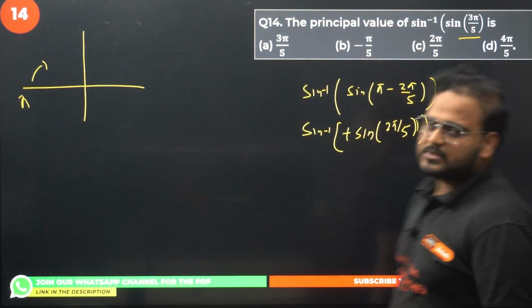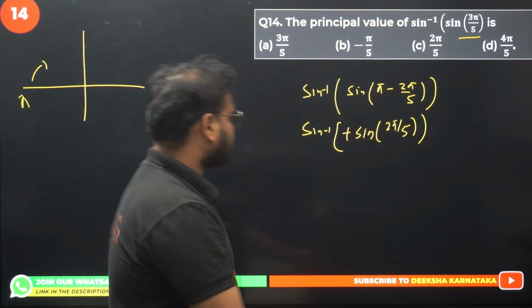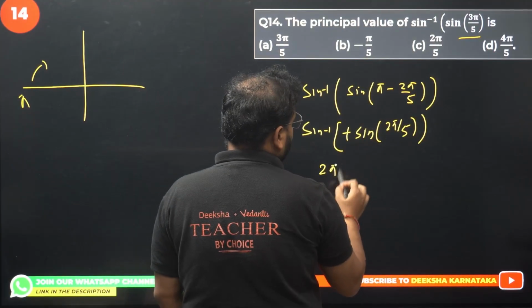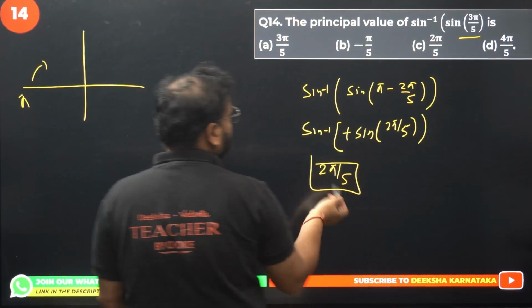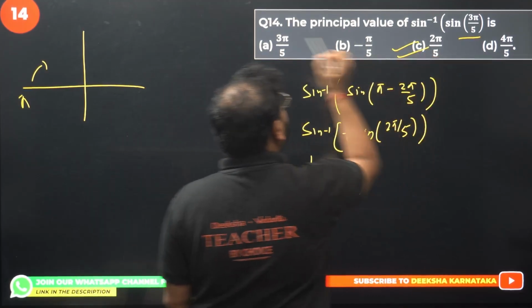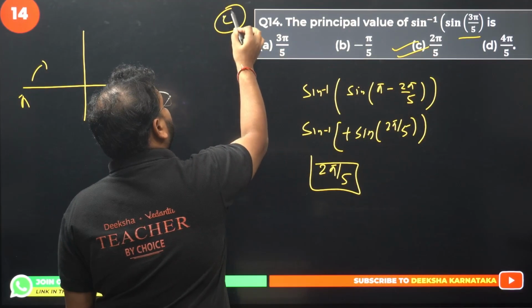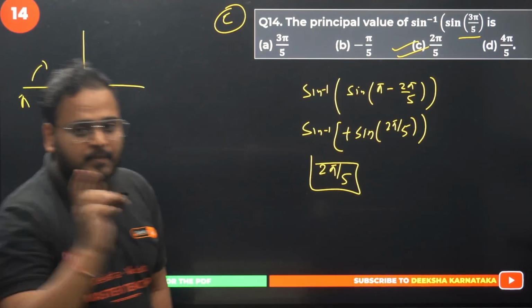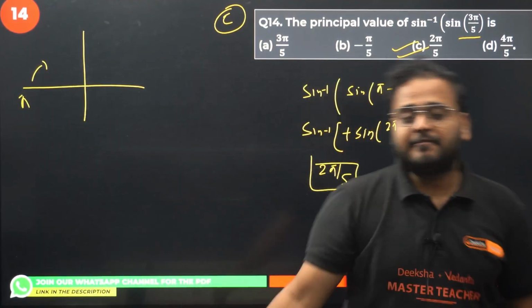Now this value is in your first quadrant. Check this out. So if you solve it, you're going to get what? Answer is 2 pi by 5. Sine inverse of sine is going to be angle itself. Option C is correct, guys. 14th question number, option C is the right choice. Okay, let's move on to solve question number 15 now.